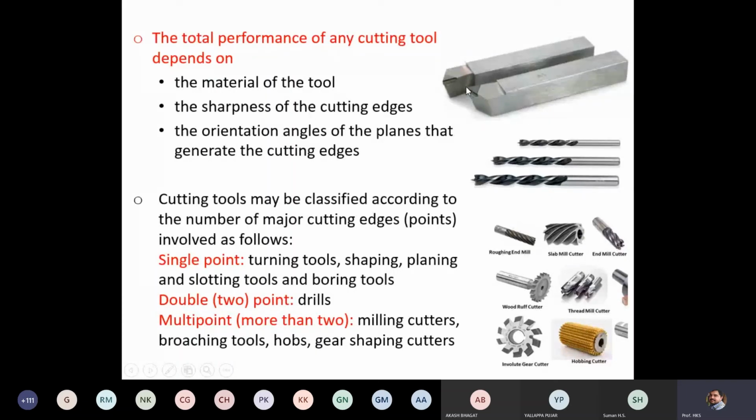It will have a single point and it will have two edges. This is called single point, but it has two edges. This is the major and minor cutting edge.